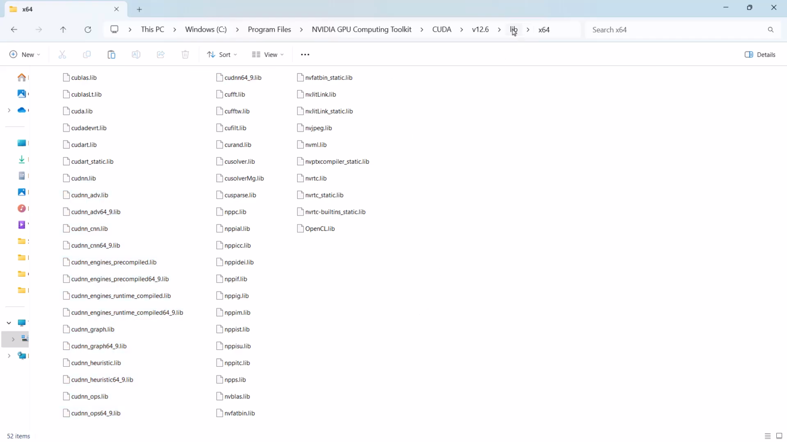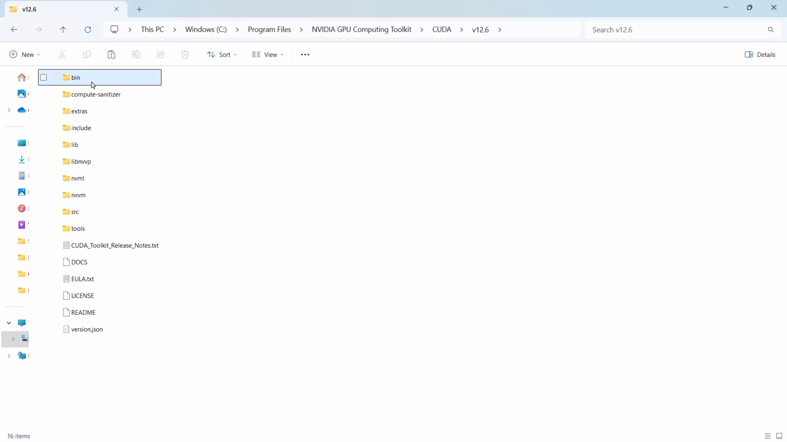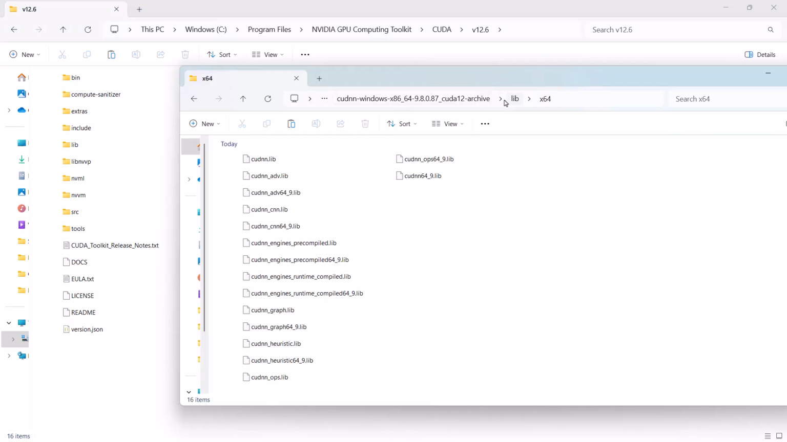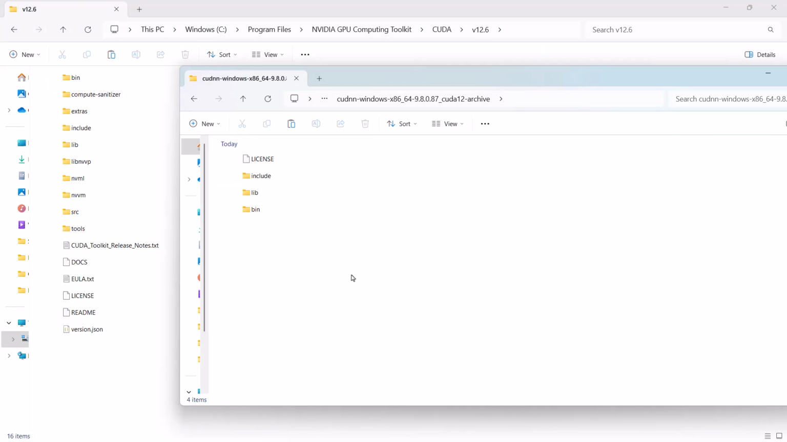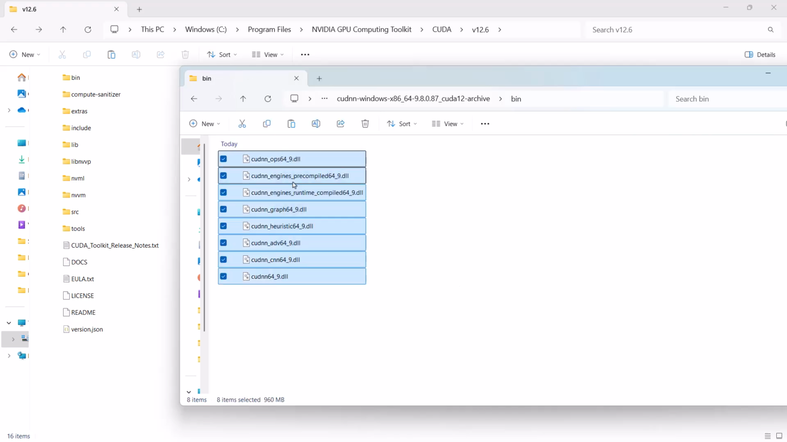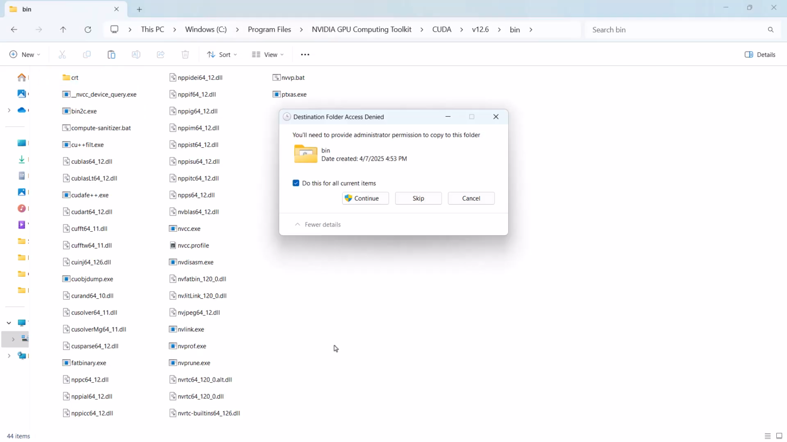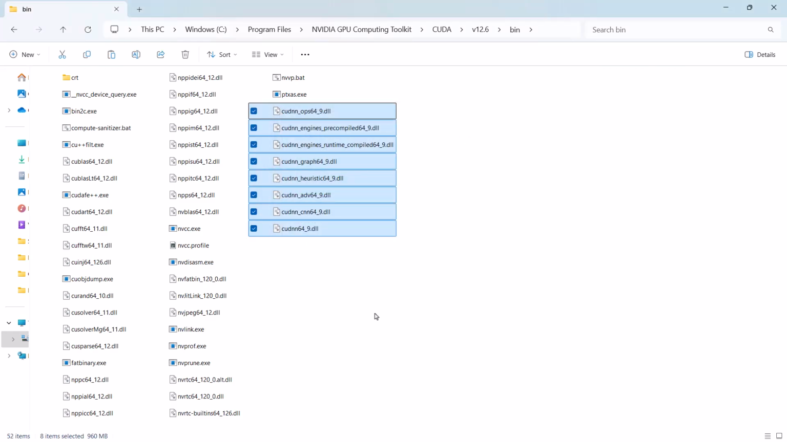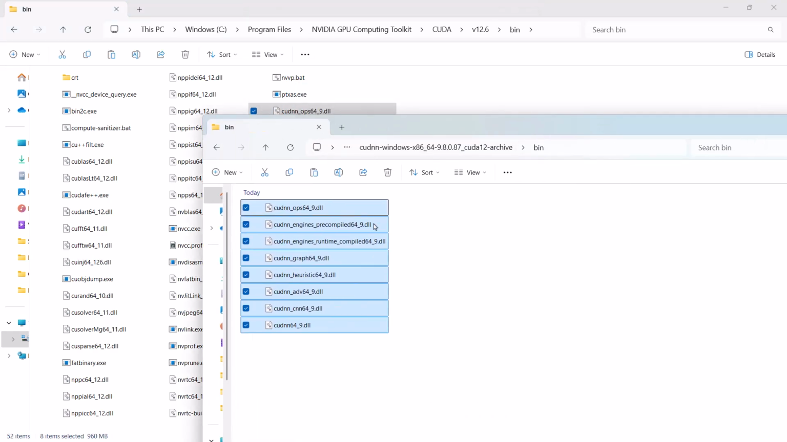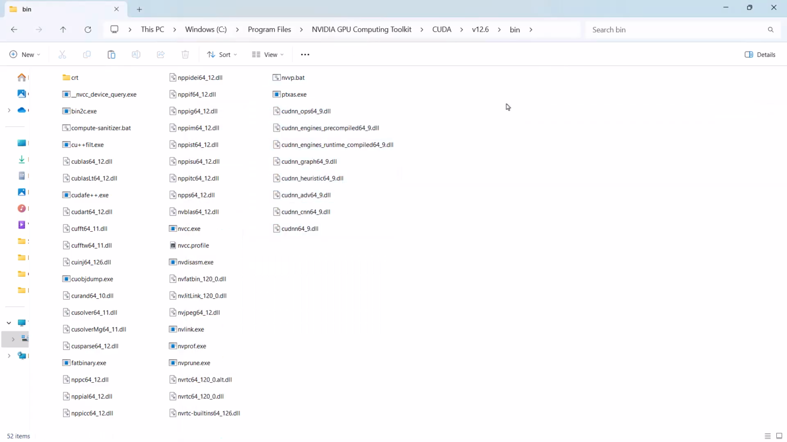Okay, now go back one step and then here you can notice bin folder, right? Now let's go back to bin folder of cuDNN. Copy all these DLLs from cuDNN bin folder and go to CUDA toolkit bin folder and paste all the DLLs here. Okay, so what we did here, we copied bin and lib from cuDNN to CUDA toolkit. Okay, so that's all you have to do. And once everything is done, then you go to PyTorch, right? So that is the final step to install.